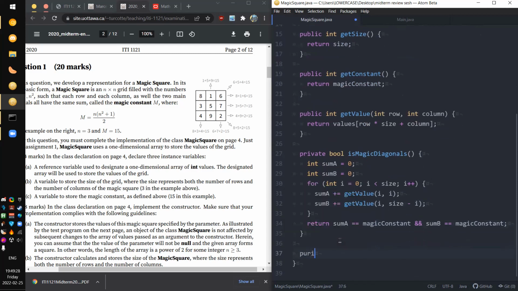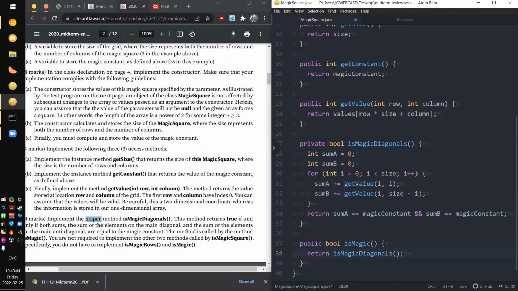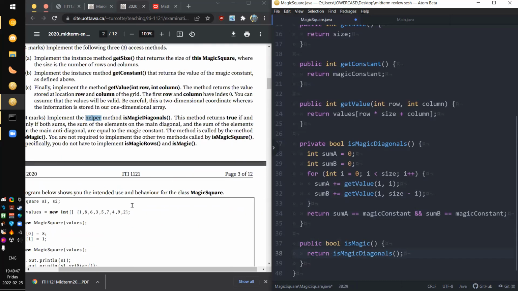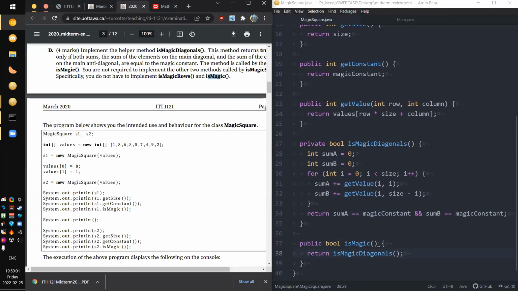And I'm guessing, since this is a helper method, that there is a public method for is magic, and this just returns is magic diagonals. But in truth, it should also check the rows and columns. I don't know if we need to do that yet. Do we need to do that? You don't have to implement is magic rows and is magic. But do we have to implement is magic columns? I'm a bit confused, but I guess we can implement both of those. I mean, we'll implement is magic columns as well.